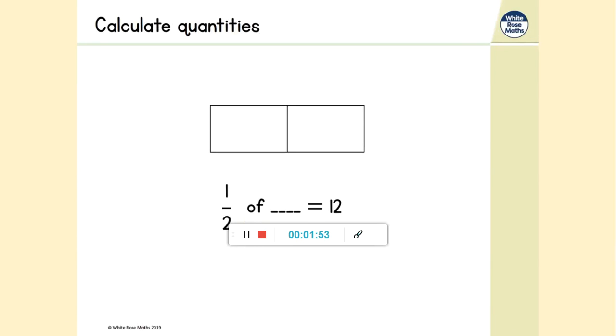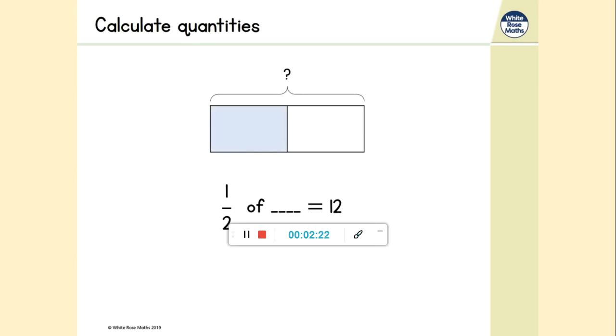A half of something is equal to 12. The most common error people make with this type of question is misreading the question and thinking, oh, it's 6, because it's asking me for what's half of 12. We looked at that yesterday, but this is not asking us what is half of 12. It's asking us half of some mystery number, some missing number, is 12. So let's think about where we're going to put 12 on our bar model.